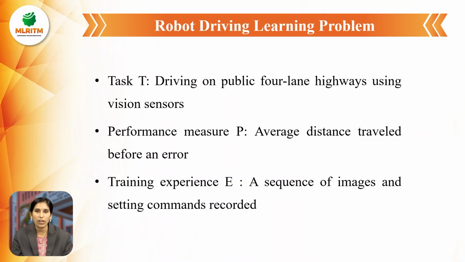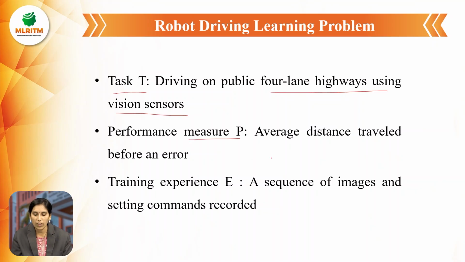The next example is the robot driving learning problem. In this problem, the task is driving on public four-lane highways using vision sensors. Based on the vision sensors, it drives on public four-lane highways.